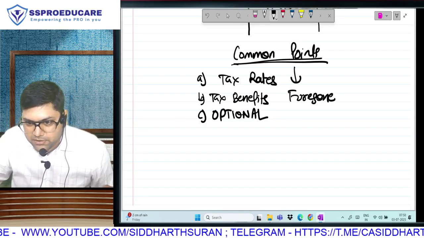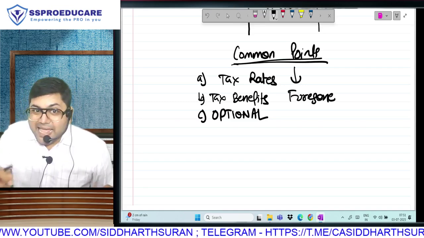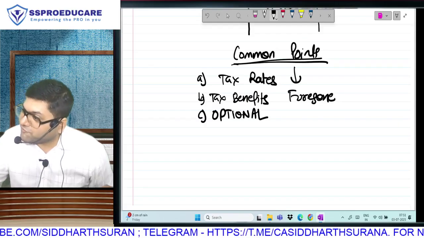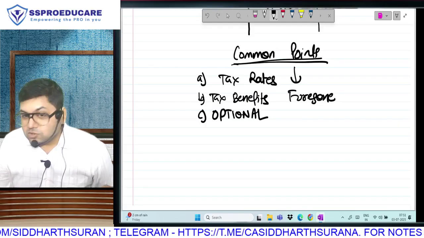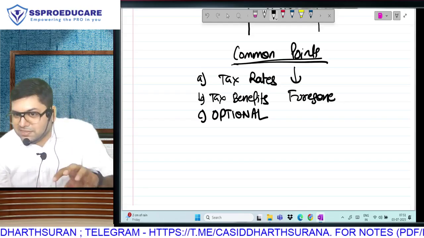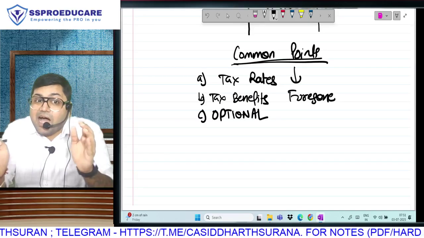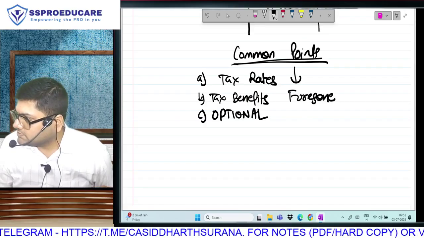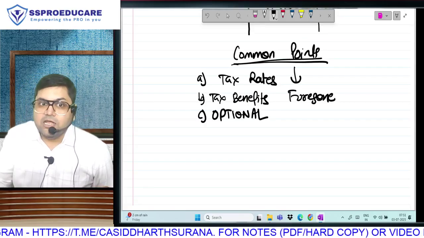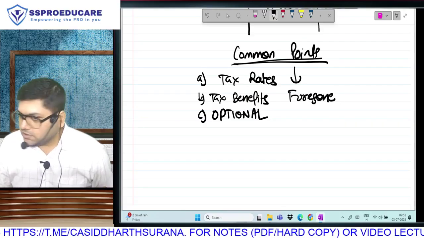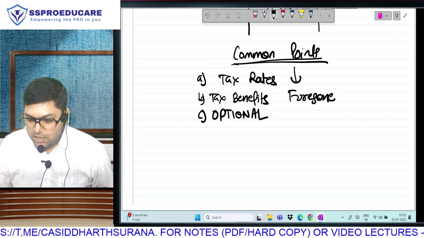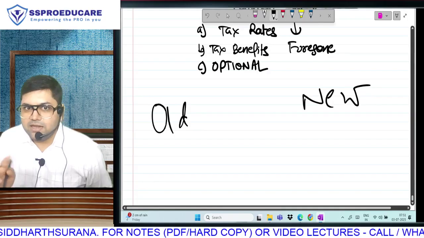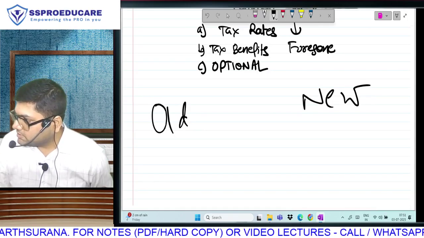You have the brain to understand what I am saying. And believe me, dear students, extracting money from people is a very difficult task, because you have to give them some value. So when people see benefit in you, only then they will be ready to pay. If I have a benefit of 1 lakh because of you, I will happily pay you 20, 30, 40, 50,000. So as a chartered accountant, you need to save some taxes for your client. So you need to calculate both liabilities, old and new. Only then you will be able to come to know how much you are saving for your client.